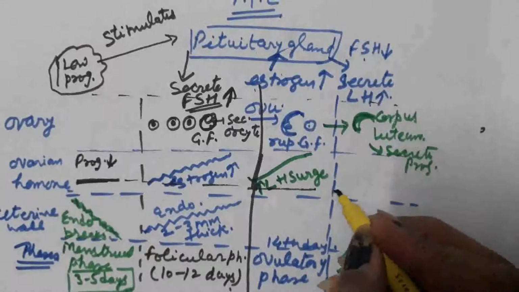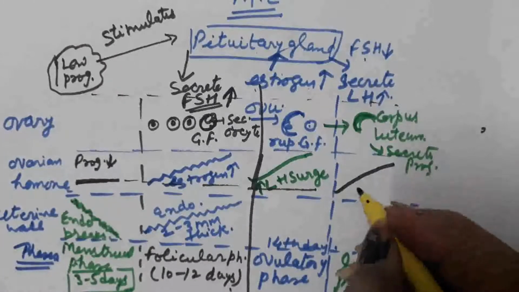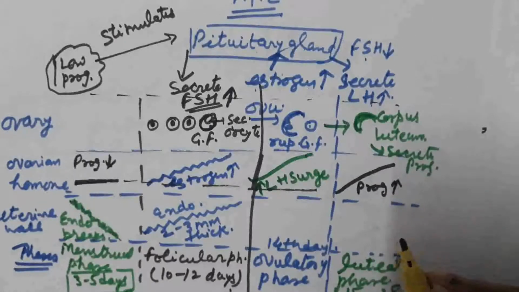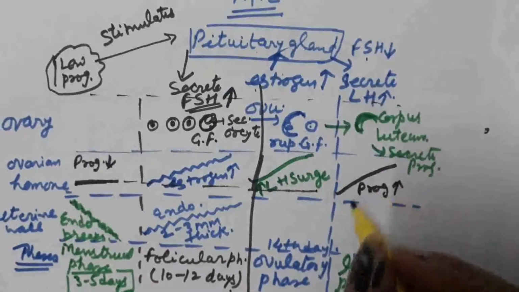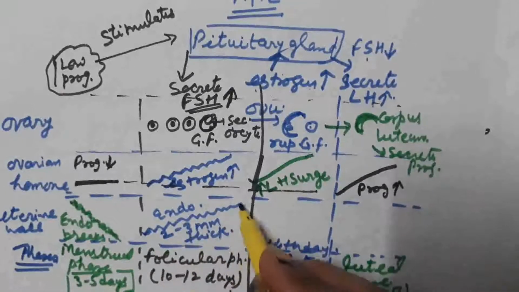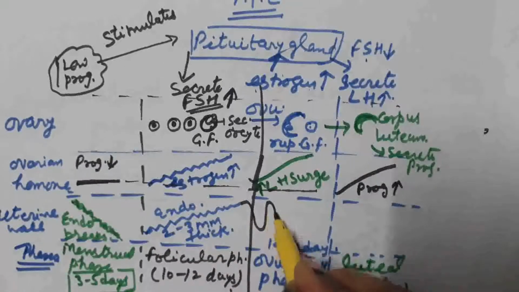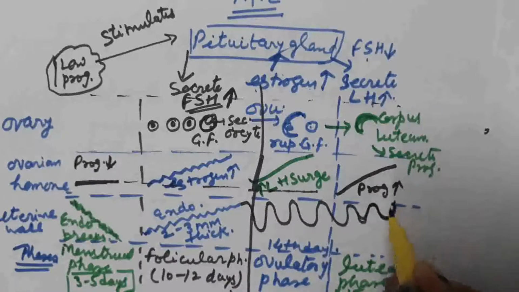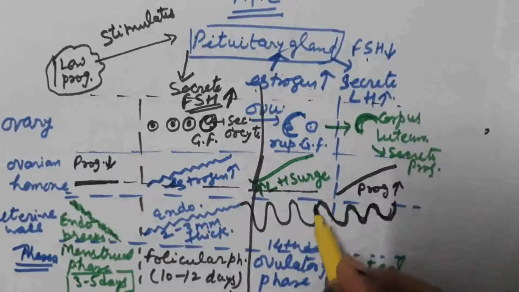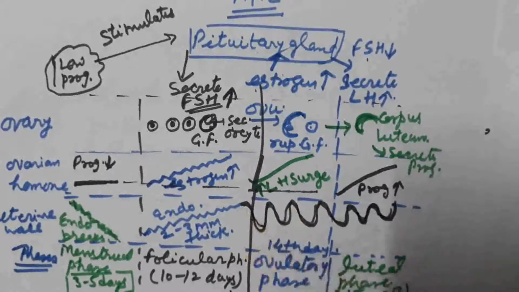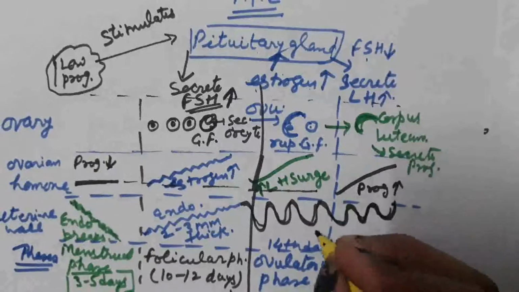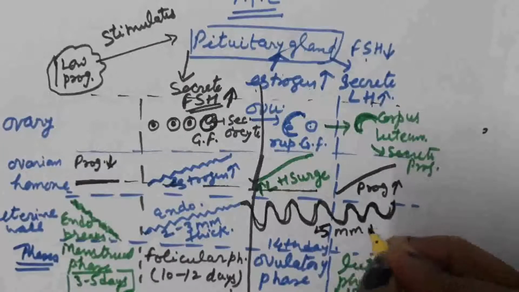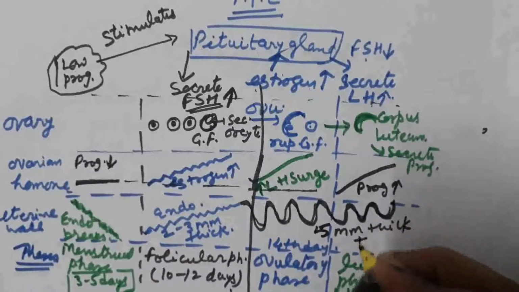Due to the rise in progesterone, the endometrium further develops. Certain folds develop in the endometrium, that is, the inner lining of the uterus, and it becomes about 5 mm thick and glandular.